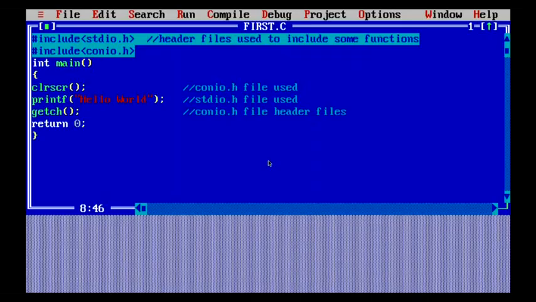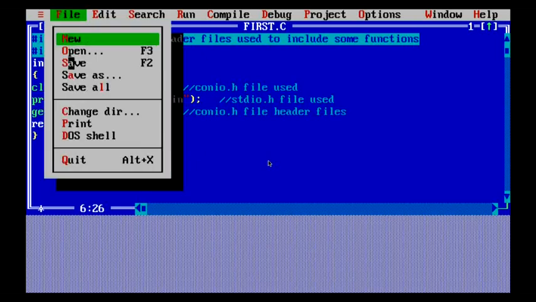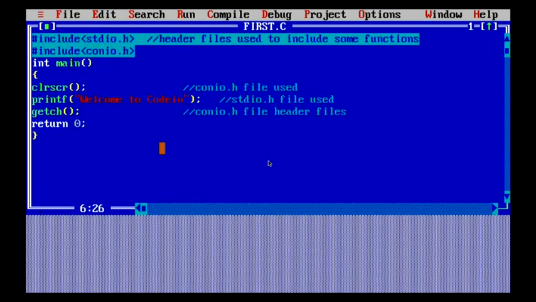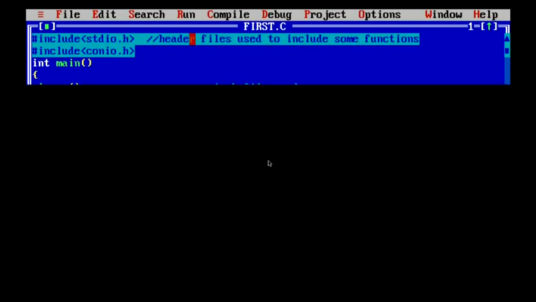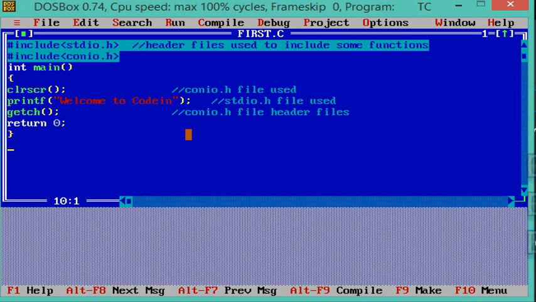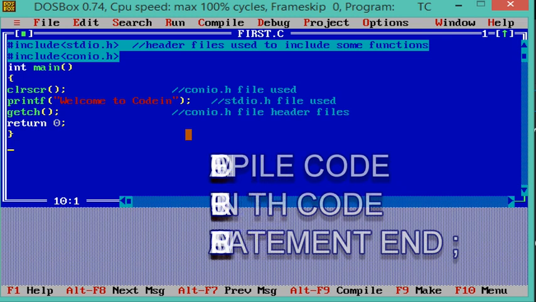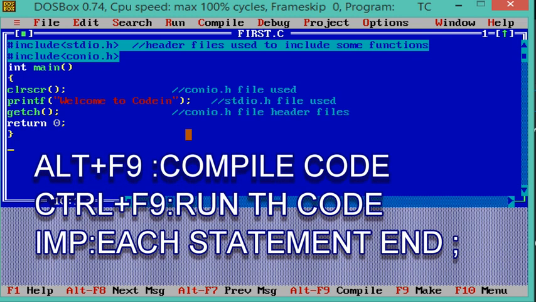Whenever you click on that, you will see the desired output displayed, that is Hello World. You can change the content to whatever you want in the printf statement. Suppose I write Welcome to Codein. When I execute this code, the output displayed will be Welcome to Codein. So when you want to compile it, it is Alt F9, and when you want to run it, it is Control F9. This is the desired output whenever you execute this code.